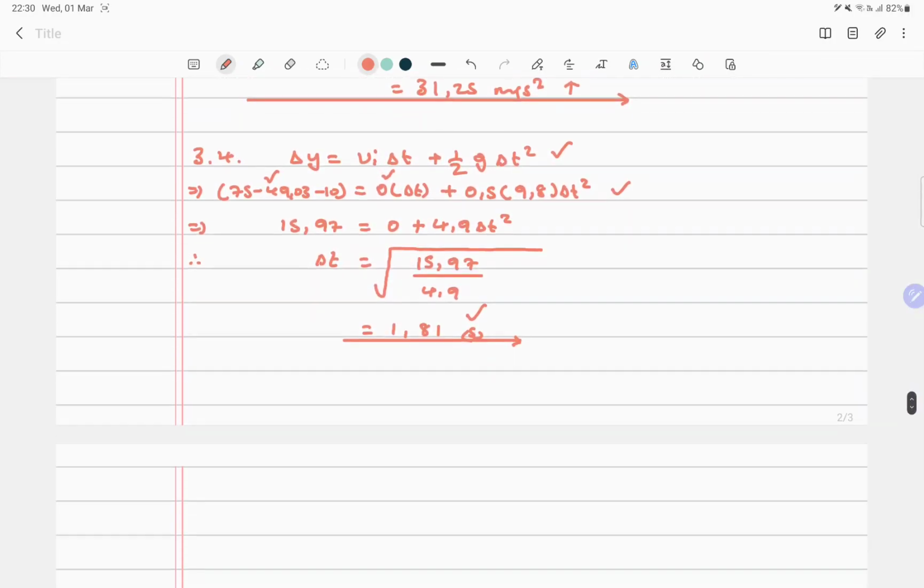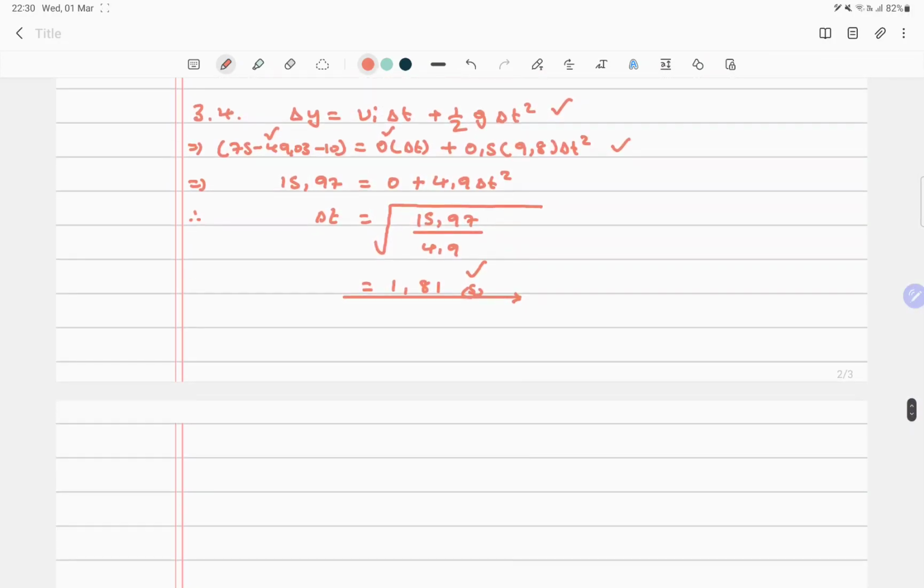Okay, this is pretty easy. So 3.5. So we can say now, from B to A, what would be the time? We know the displacement, but do we really need the displacement? We don't. We want the time only. So we know that the final velocity is equal to initial velocity plus, this time we're going to write a delta t, isn't it?